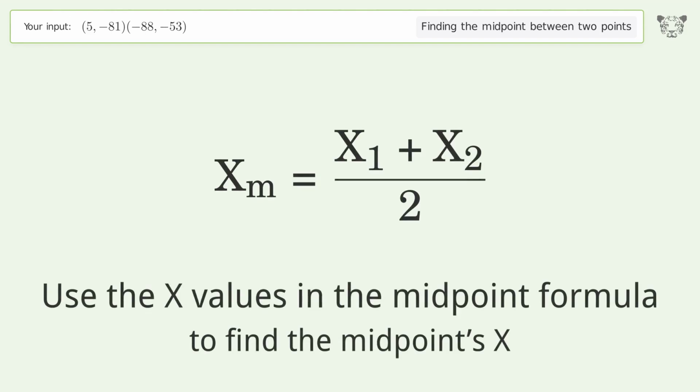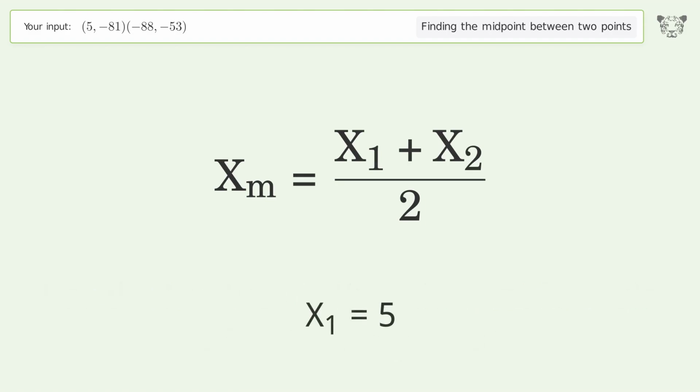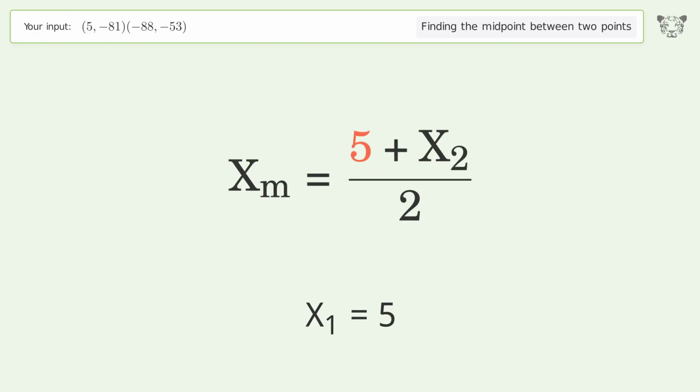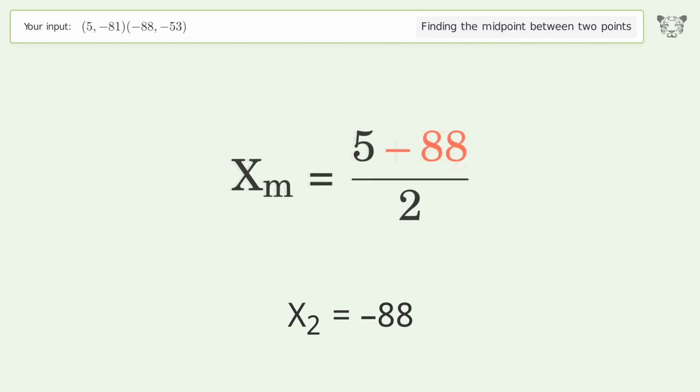Use the x values in the midpoint formula to find the midpoint's x. x1 equals 5. x2 equals negative 88. Simplify the arithmetic.